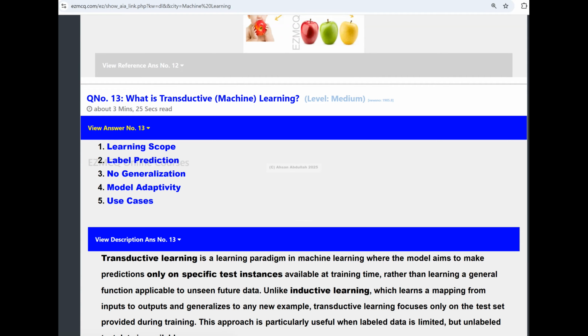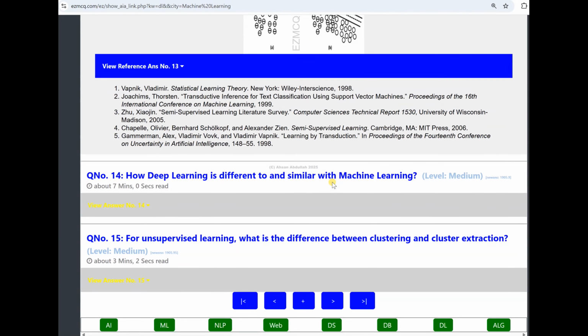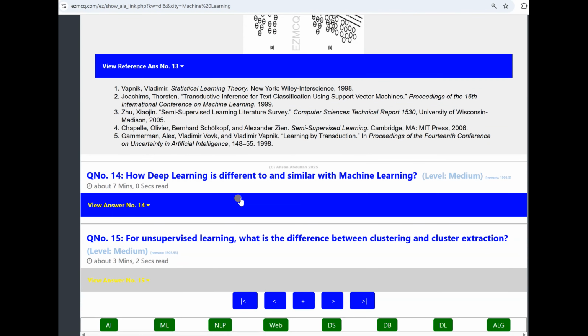So how is deep learning different from and similar to machine learning? Let's go there. Now try to understand that deep learning is a specialized subfield within the broader domain of machine learning. All deep learning is machine learning, but not all machine learning is deep learning. That I believe you understand.